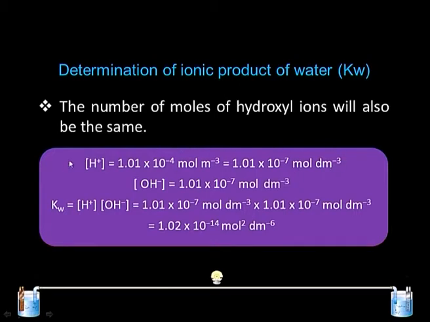As we know, the concentration of H plus and OH minus has to be equal in water. So, we can put these values there and we get the ionic product of water, which is 1.02 into 10 raised to minus 14, which matches very well with the literature value.